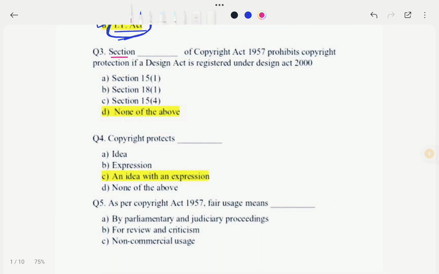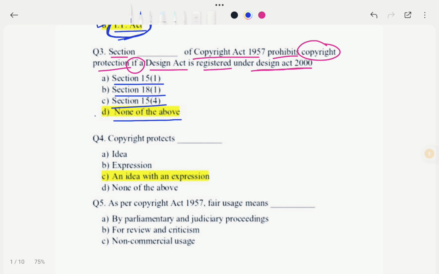See, the question is: section dash of Copyright Act 1957 prohibits copyright protection if a design is registered under the Design Act 2000. So let's see the options. Options are section 15 subsection 1, section 18 subsection 1, section 15 subsection 4, and none of the above. So in this case our correct option would be option D. Okay, that means section 52 of the Copyright Act prohibits copyright protection if a design is registered under the Design Act 2000.